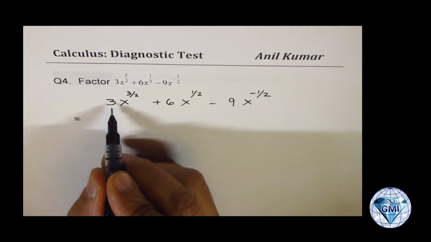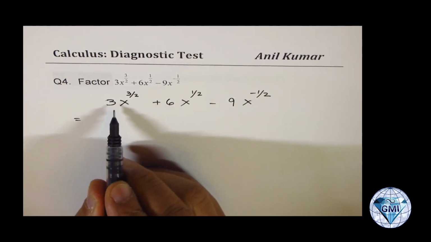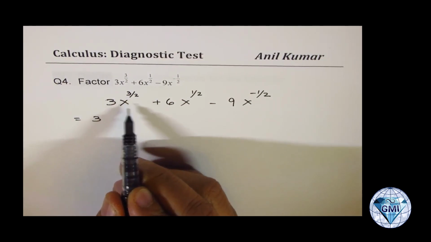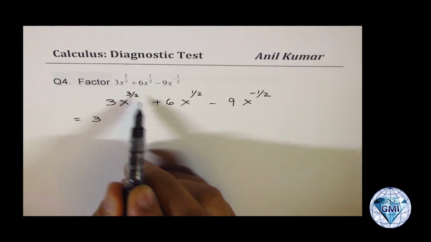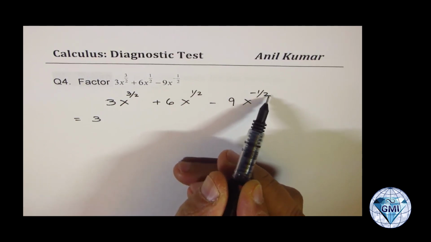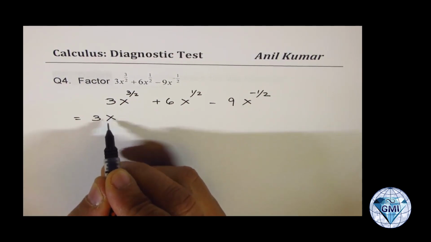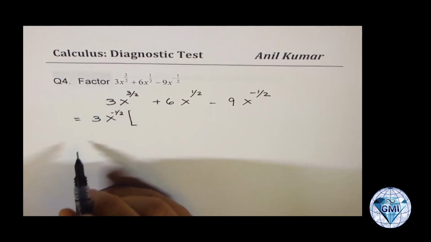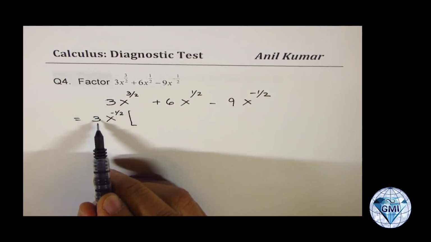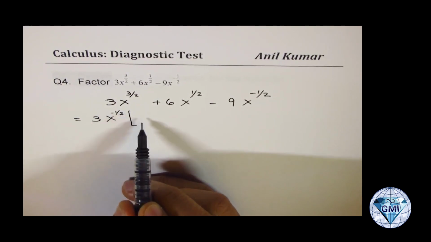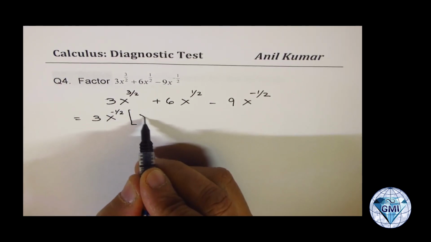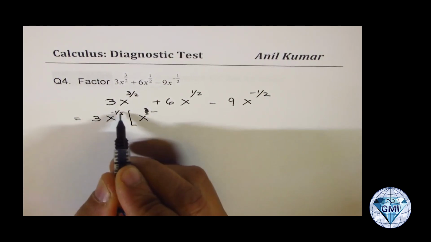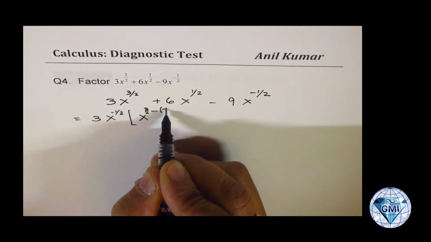Well, let's first factor 3 itself because 3 is a common factor. Now what should we factor from x? If you see the powers of x, minus half is the lowest power. So we could factor minus half, correct? So as far as numbers are concerned, 3 divided by 3 is 1. Now what should I get here? It should be x to the power of 3 by 2 minus whatever this power is, which is minus half.